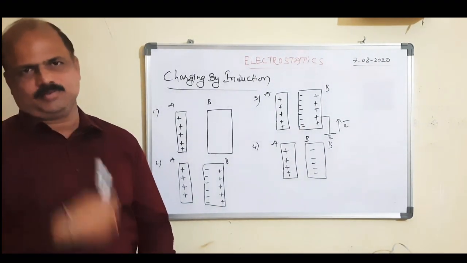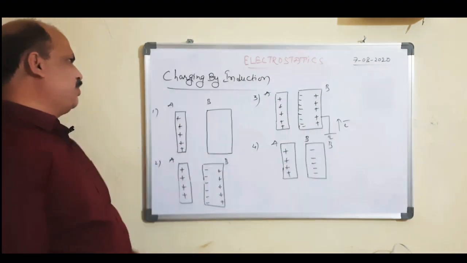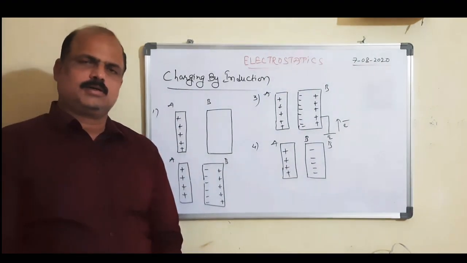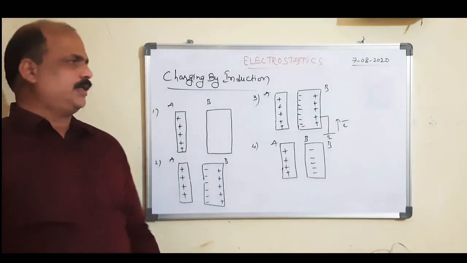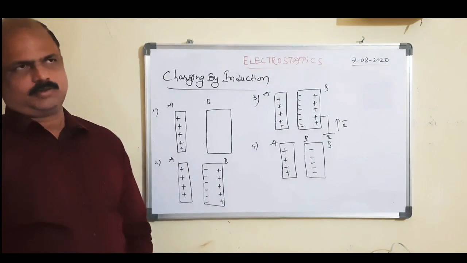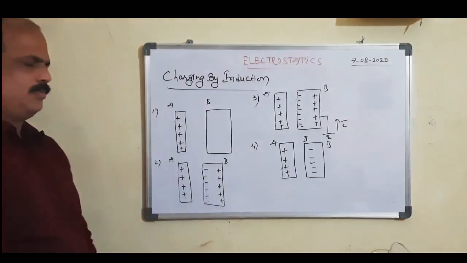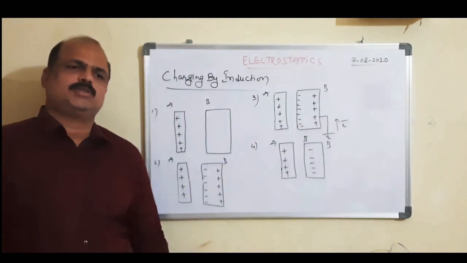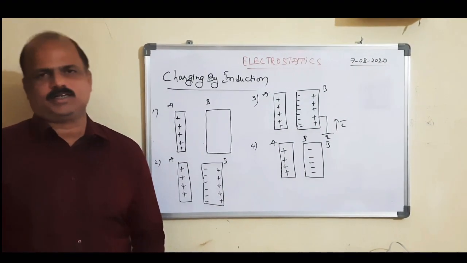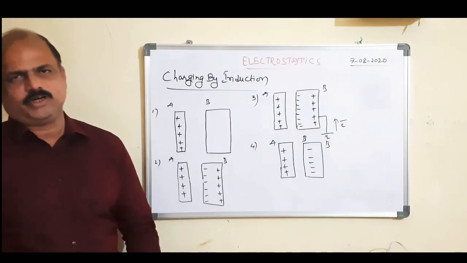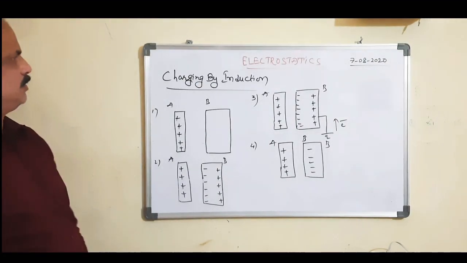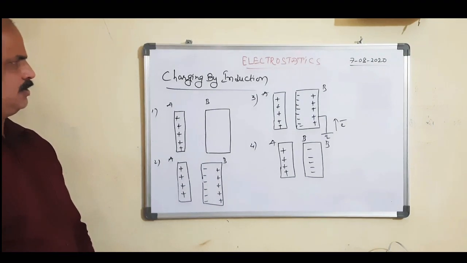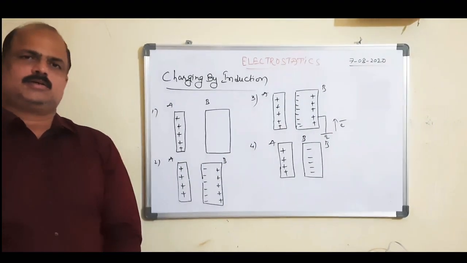Electrons drift easily, so this process takes place in conductors. But there is no net charge developed. The charge present earlier is the same charge present after induction. This method is what we call charging by induction.